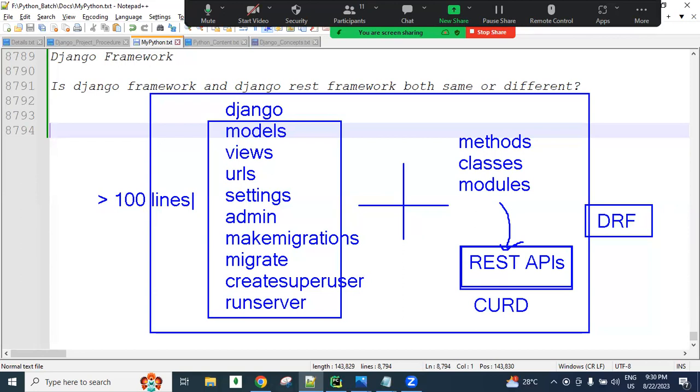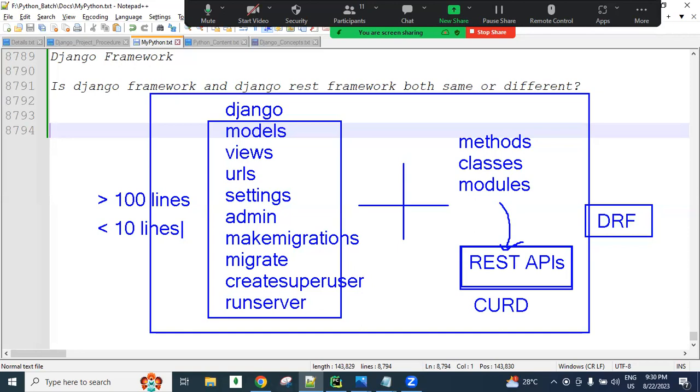If we create the same CRUD operation using the REST APIs, we can write less than 10 lines of code. Using the Django framework, we write more than 100 lines of code for the CRUD operation logic, while for the same requirement using the REST API, we can create it in less than 10 lines. That much difference there is between Django and Django REST framework.